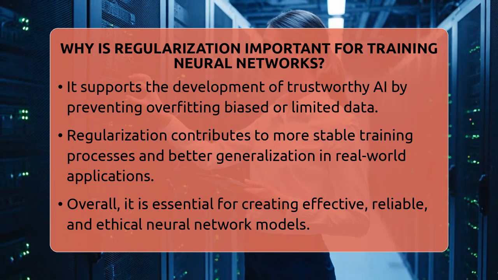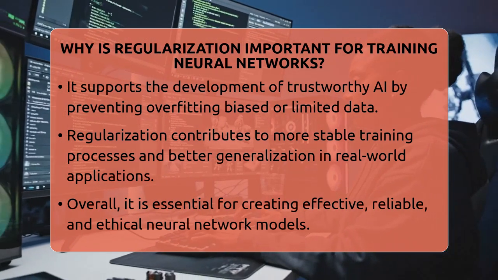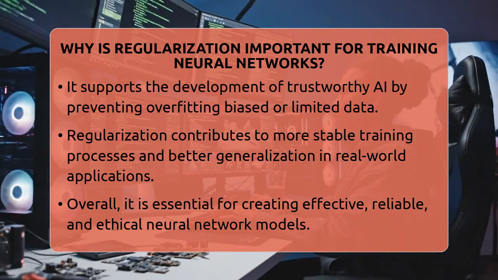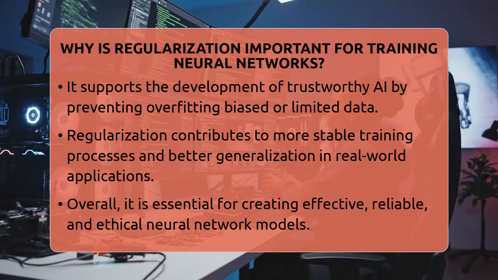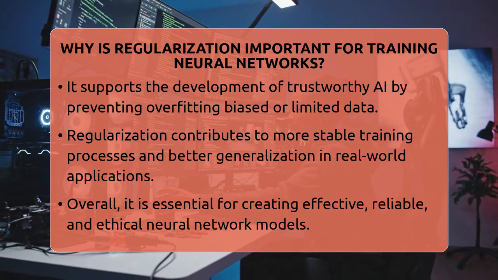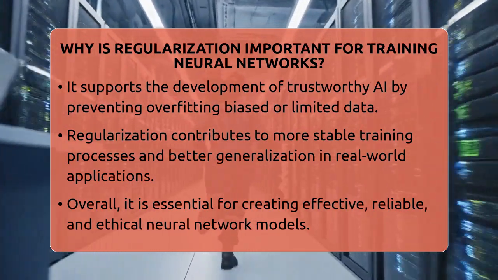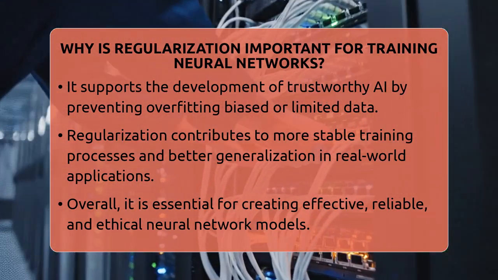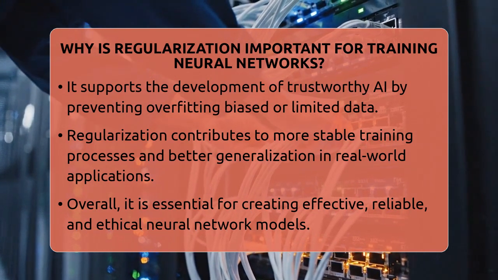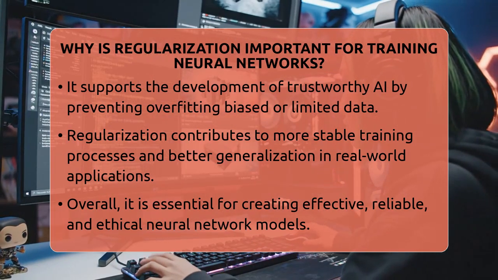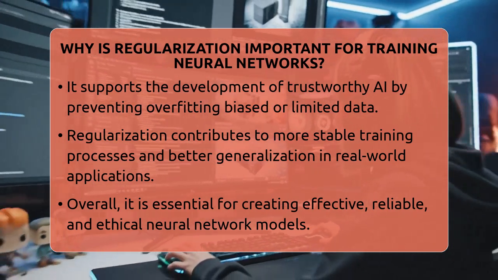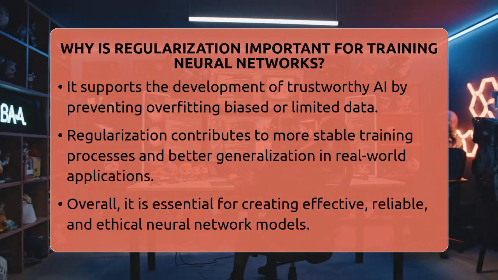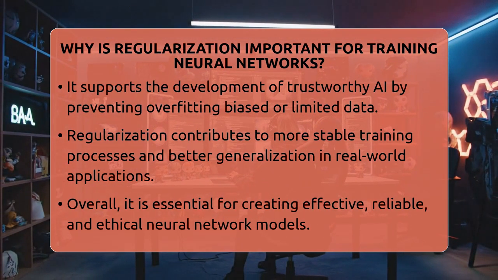It helps models like ChatGPT, DALL-E, and Midjourney produce meaningful, accurate outputs without overfitting. It also supports ethical AI by preventing models from overfitting biased or limited data, which can lead to unfair or incorrect results. Overall, regularization is a key part of training neural networks that are effective, adaptable, and dependable for a wide range of tasks.